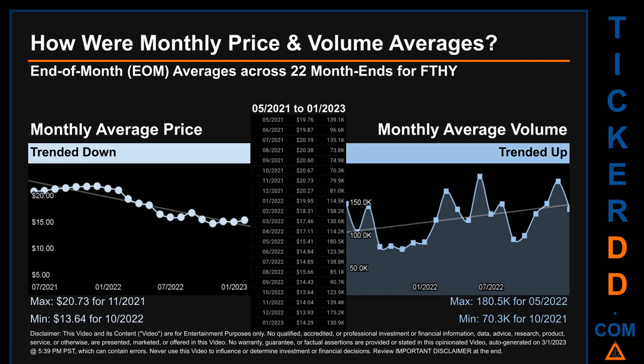The maximum end of month average price was $20.73 for 11/2021, while the minimum was $13.64 for 10/2022. Looking at volume, 05/2022 and 10/2021 respectively saw the highest and lowest monthly average volume at 180.5 thousand and 70.3 thousand.